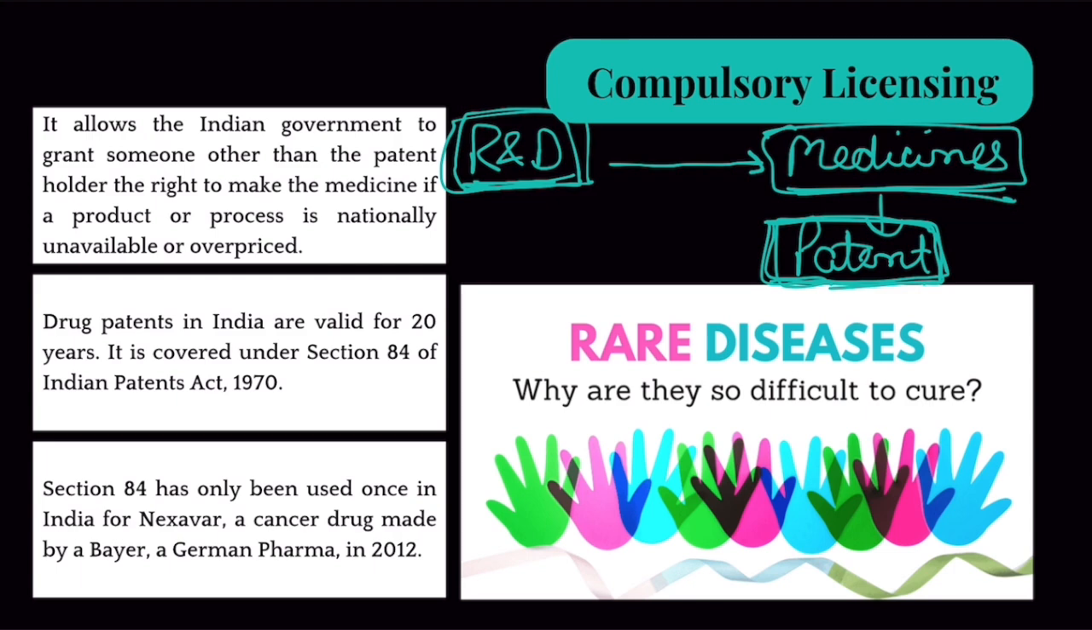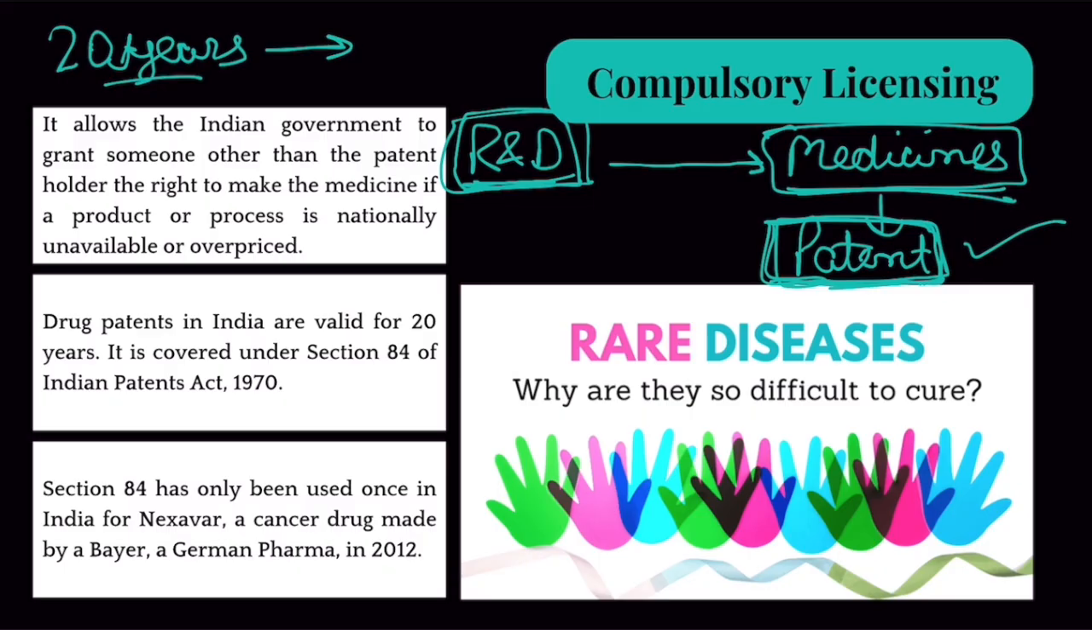Okay. This is what a patent is. Now, this patent is valid for 20 years. After 20 years, this medicine becomes open for anyone to manufacture. Now all the other companies would manufacture this medicine and sell it also. But for 20 years, the exclusive right is with the patent holder.